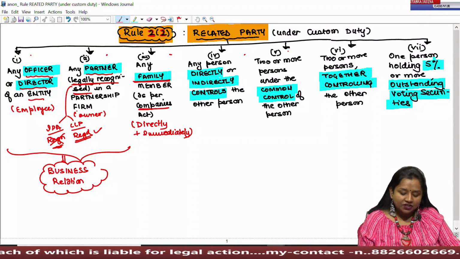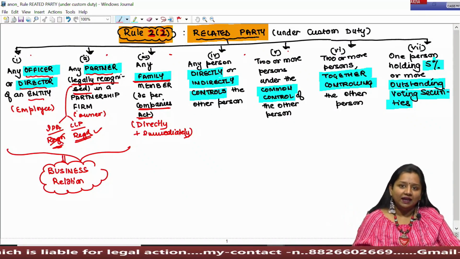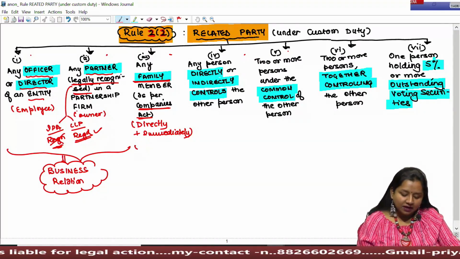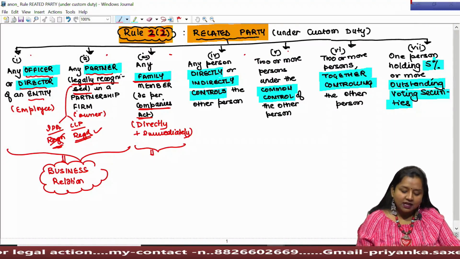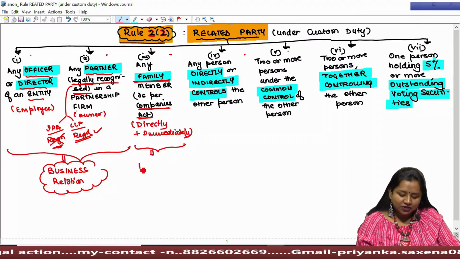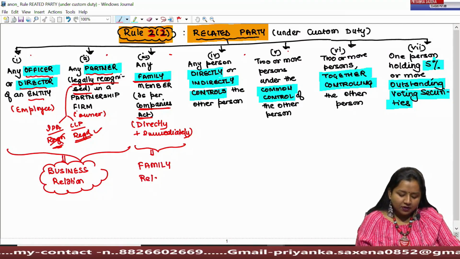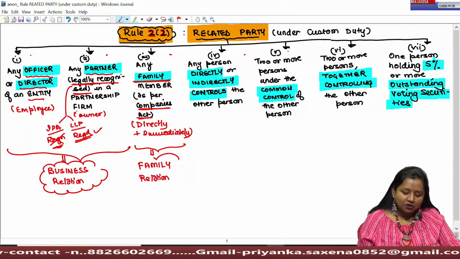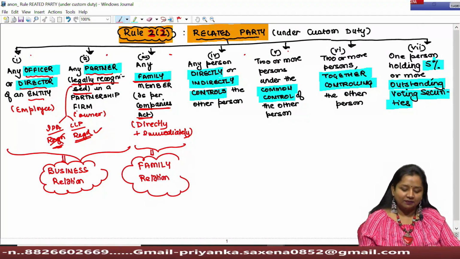The basic definition has been given under Companies Act, which we can refer to in our detailed lectures. We can cover those topics in the detailed lectures thereof. So in any case, the third relation shall be created due to family. So the first two relations are because of business, the third relation is because of family.